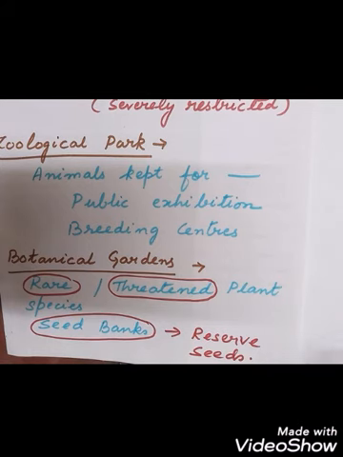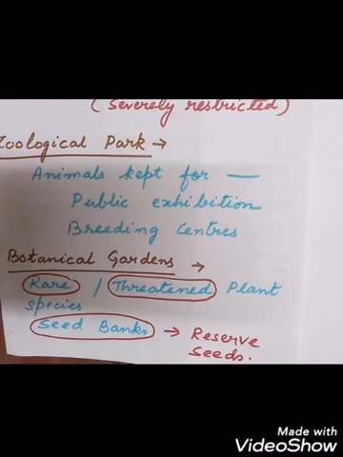Next we come to the botanical gardens, where we can see rare and threatened plant species. There are about 1600 botanical gardens around the world, and most of the botanical gardens store the seeds. They act as seed banks. Whenever there is a requirement of seed, then the botanical gardens can produce those seeds. So they are functioning as reserves of seeds for several species of plants. So they are acting as what? Seed banks.